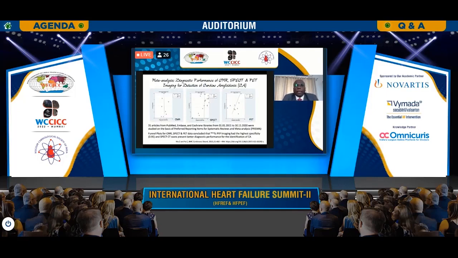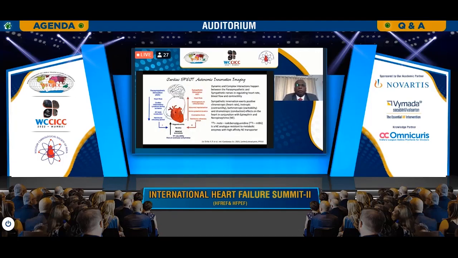There are a lot of meta-analyses comparing CMR, cardiac SPECT and PET, and these are the evidences, and they show that technetium-99m pyrophosphate imaging has a higher degree of specificity, and SPECT CT has a better degree of performance. Not only that, there is ease of doing the procedure, ease for the patient, and availability everywhere. This helps us to identify cardiac amyloidosis in a much better manner.